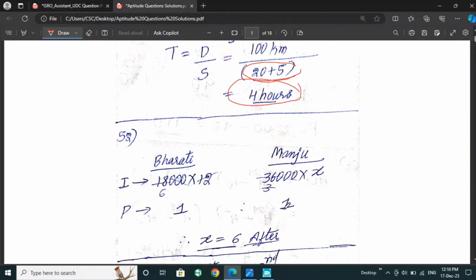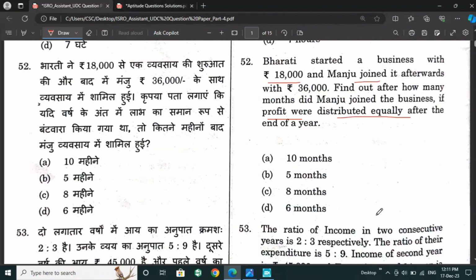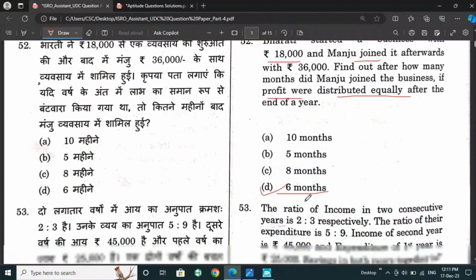So we take a 1:1 ratio, and after calculating we get x. From that, 12 minus 6, so we get 6 months. If the answer was 3 months, we would have to subtract 3 months from 12 months. So after that we get 6 months as the answer. So for this question option D, 6 months, is the right answer.